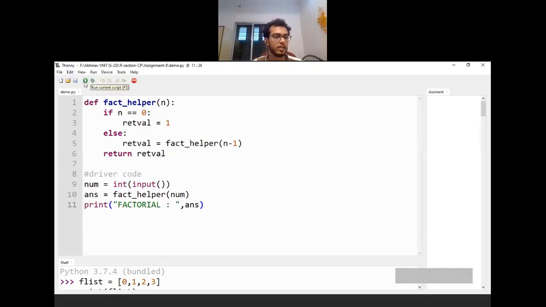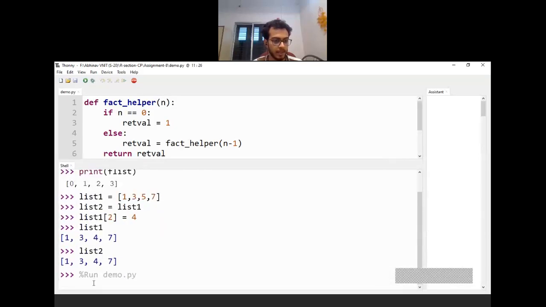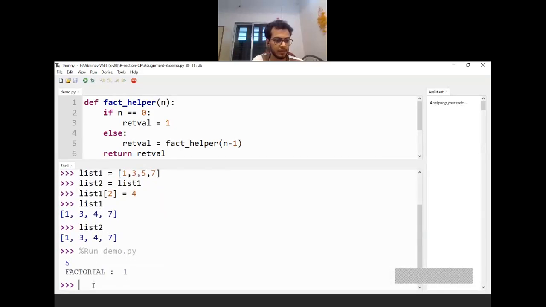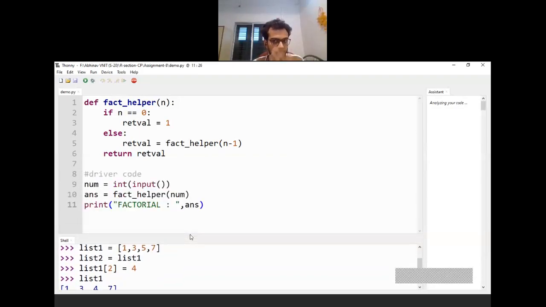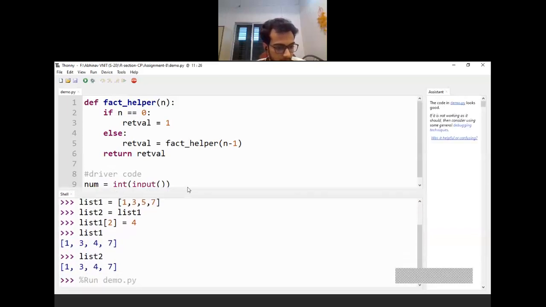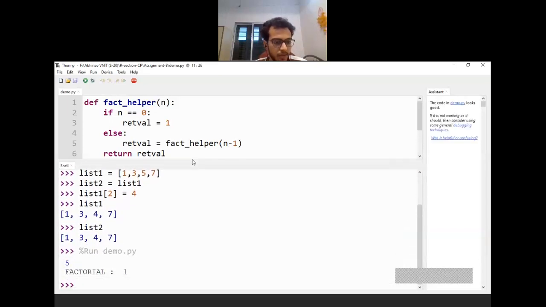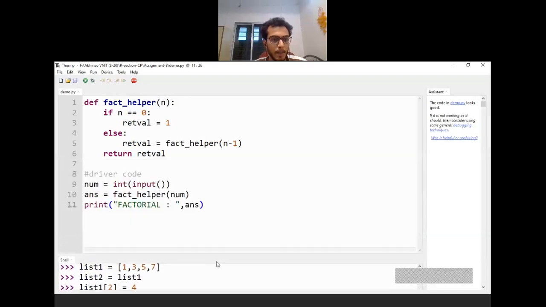Let's see if this executes properly. If I pass number, let's say 5, factorial is going to be 1. Somewhere we have made a mistake. Can you point out where we have made the mistake? For 5 it is showing factorial as 1.